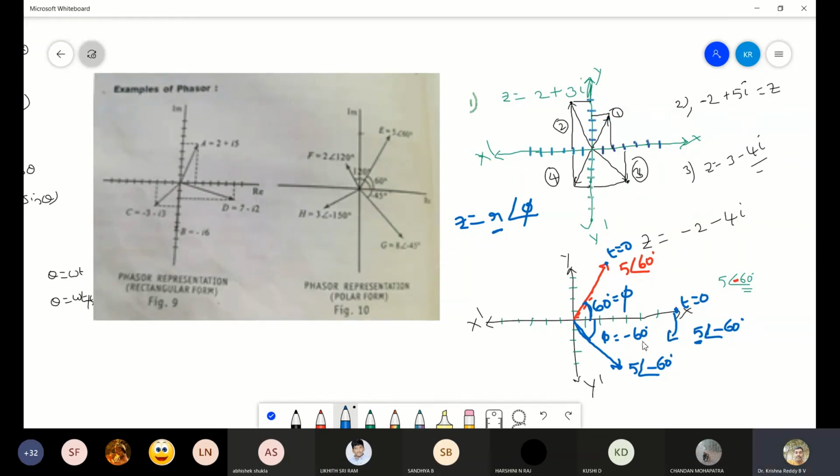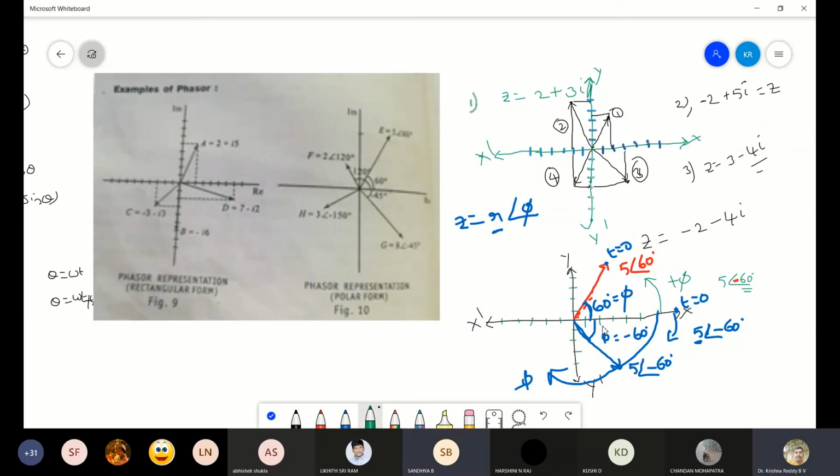So when they give the angle negative, we'll be taking the clockwise direction for minus phi. If it is plus phi, then we'll be taking the anti-clockwise direction. Got it? Have you understood this phasor representation in the polar form?